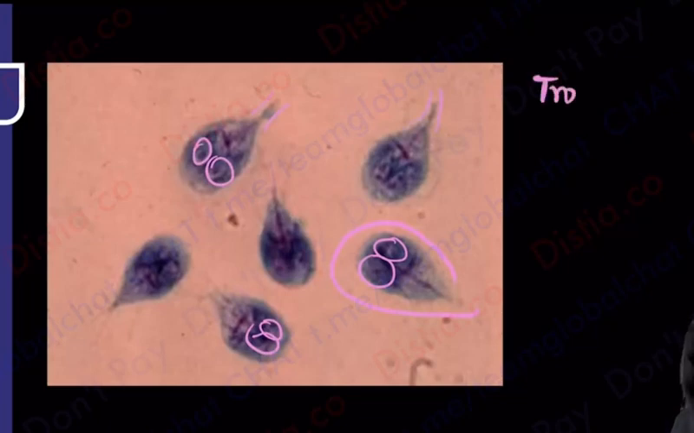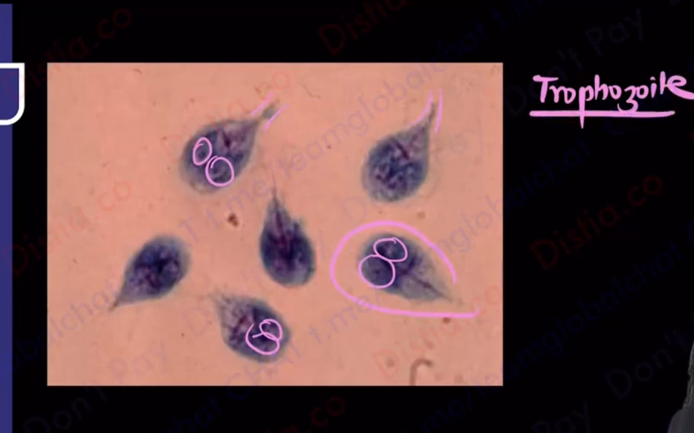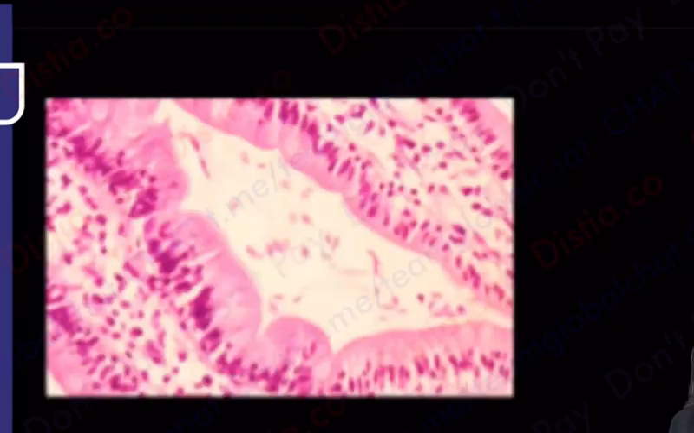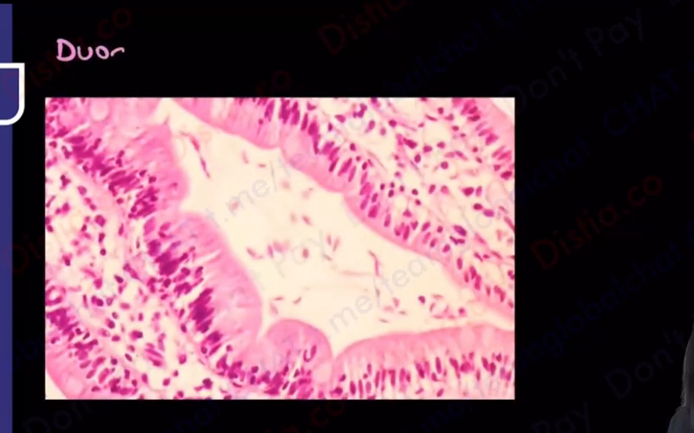So this is definitely the trophozoite form. Whether you saw it in the stool sample or you saw it in the duodenal sample, this is the trophozoite form that you had. But you will say, ma'am, string test par bhi nahi aaya, stool pe bhi nahi aaya. What are the other things that I can do? Maybe, although not very commonly done, I can go a little bit into pathology and do a duodenal biopsy.